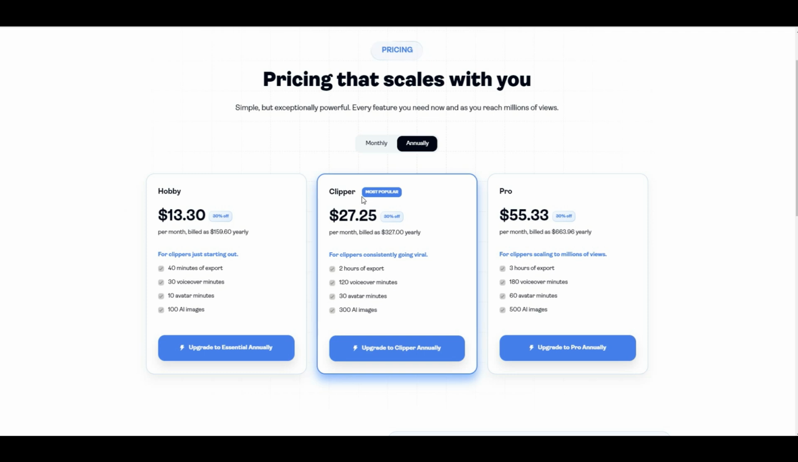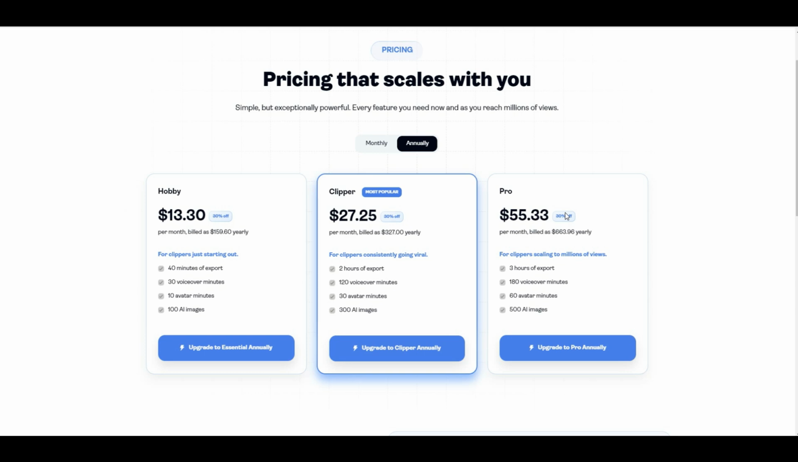Clipper Plan. Next, we have the Clipper Plan, the most popular choice for a reason. For $27.25 a month billed annually, this plan is made for content creators who are consistently producing viral clips. Here's what you get: 2 hours of export time, 120 minutes of voiceover generation, 30 minutes of AI avatar usage, 300 AI images. This tier is perfect for anyone who's scaling up their content creation and looking to maximize value. Save 30% when you go annual.